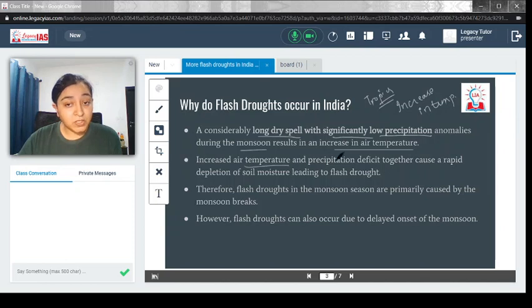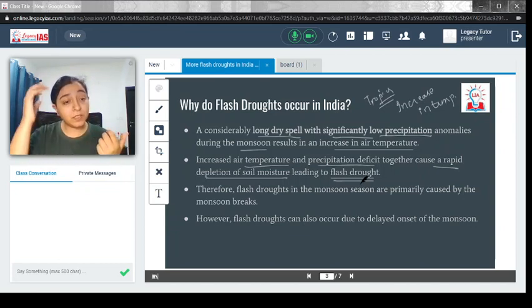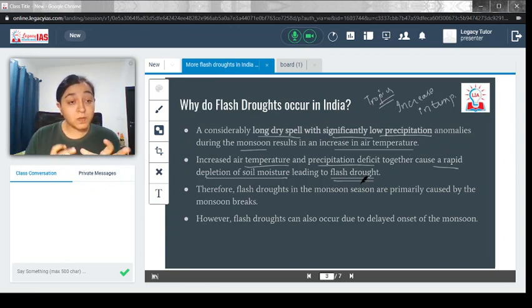Increased air temperature and precipitation deficit together cause a rapid depletion of soil moisture, leading to flash drought. So think about it, the temperature is increasing, right? So whatever moisture the soil was holding is evaporating. At the same time, there is no precipitation coming down. So these two factors combined together lead to the flash drought.